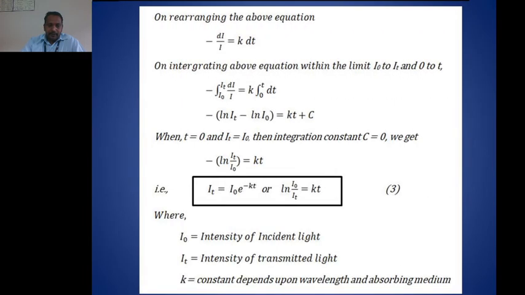Also, we have defined the law by using this equation: when a ray of monochromatic light is passed through an absorbing medium, then its intensity decreases exponentially as the path length or thickness of the absorbing medium increases.